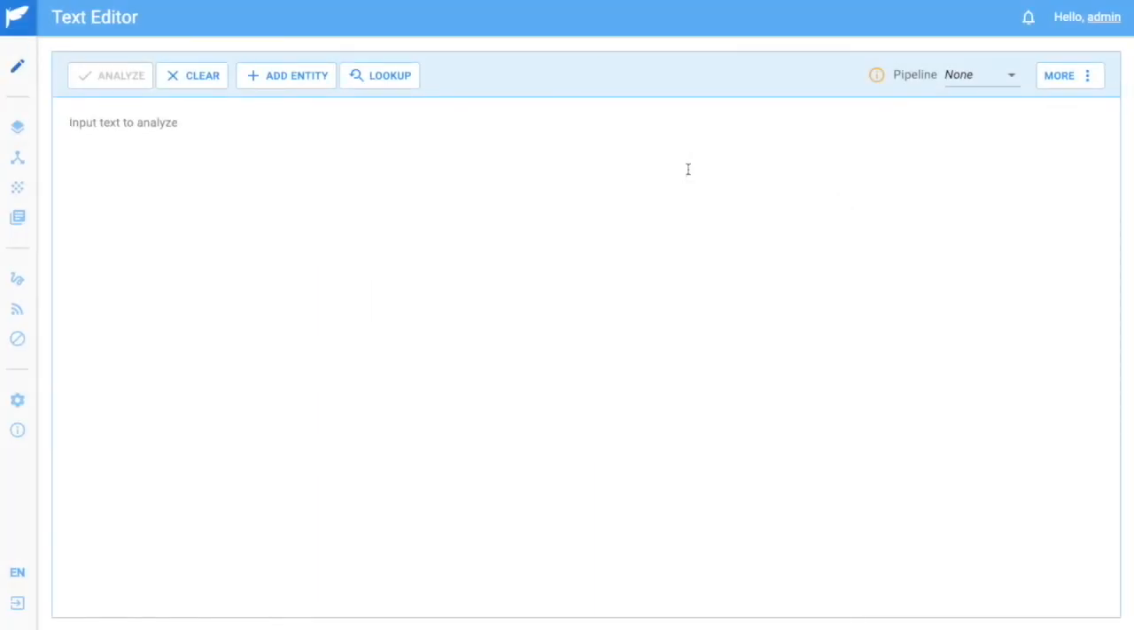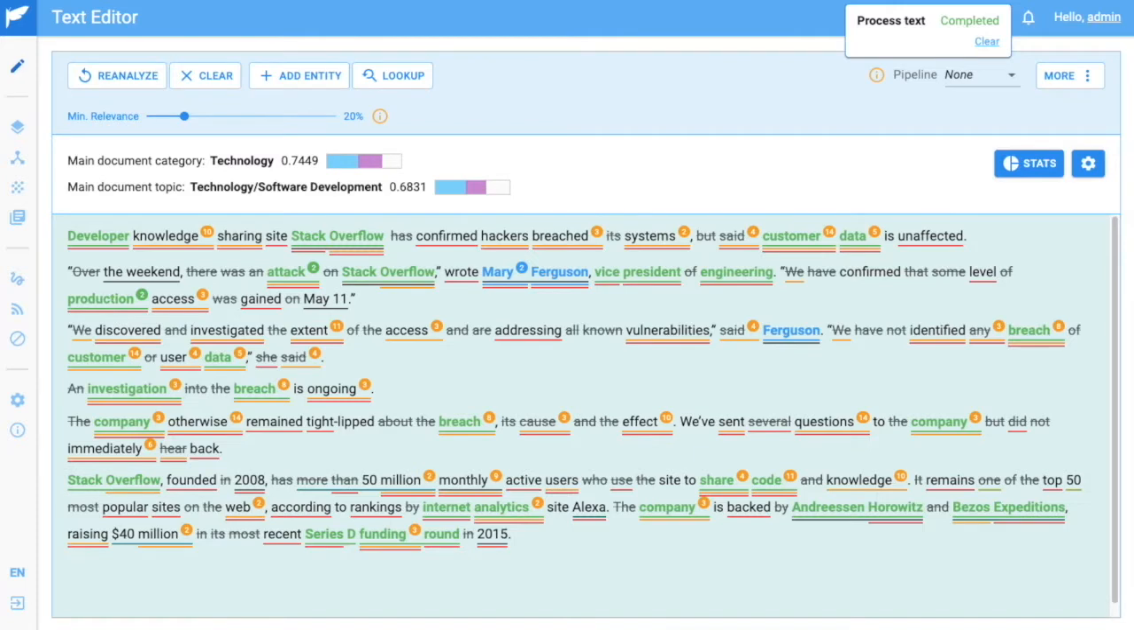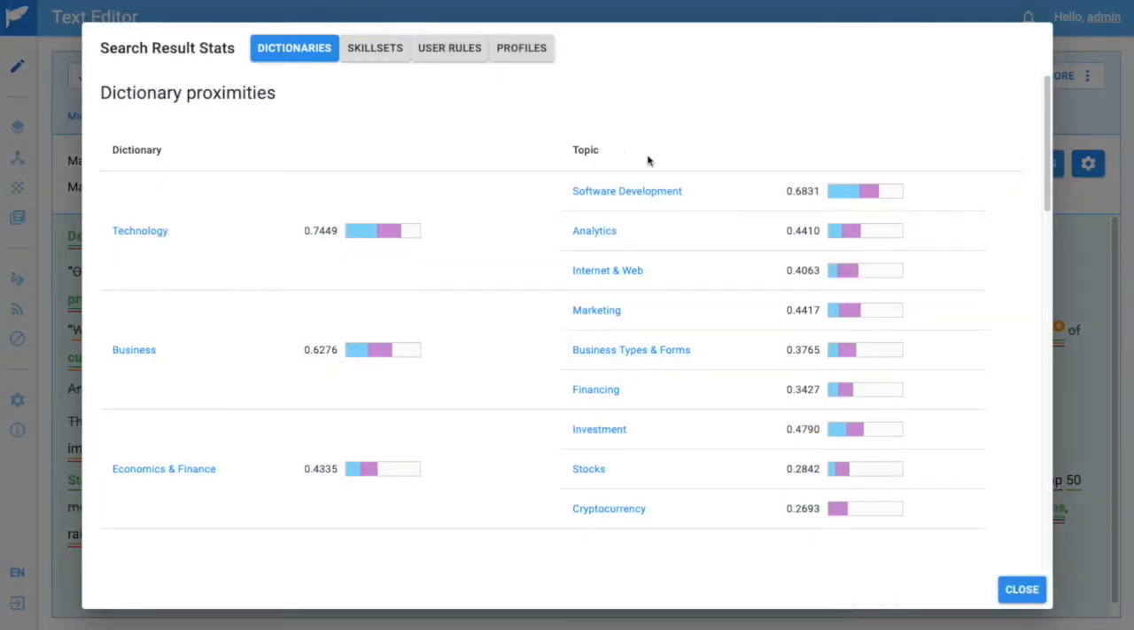So what I'm going to do is paste in a news article on a data breach that happened at Stack Overflow. Gracie's processing this text and telling us everything that's found. If we take a look at the results, we can see we have a main topic of software development and a main dictionary or category of technology.